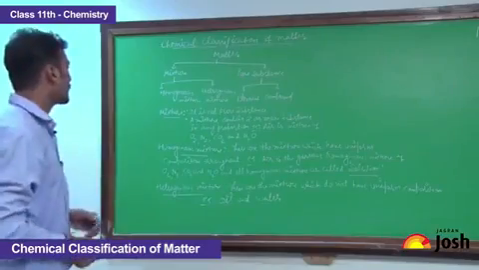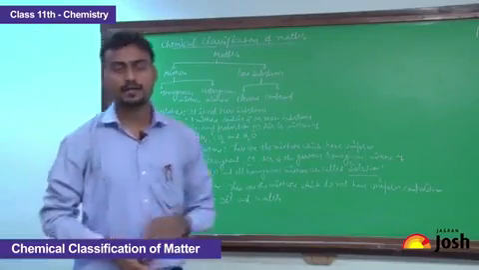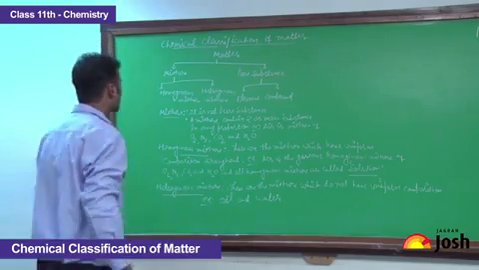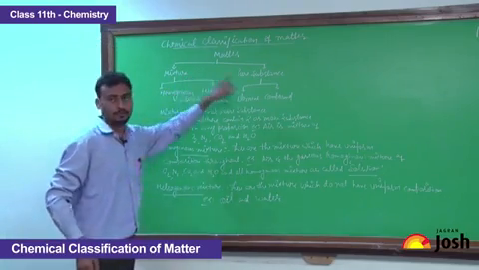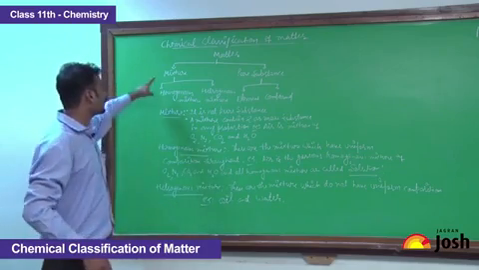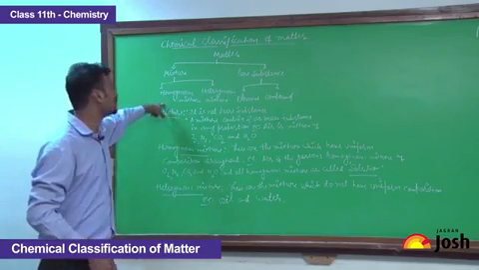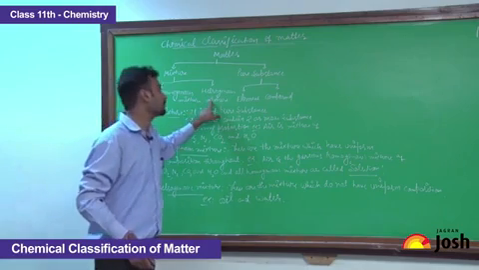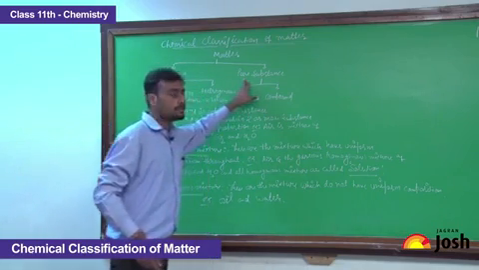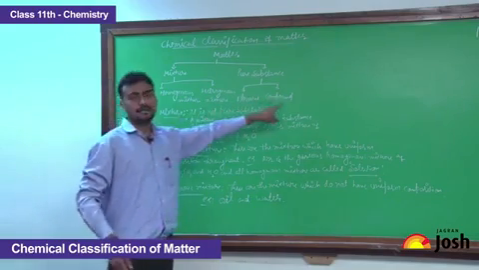We are going to start the chemical classification of matter. Matter is subdivided into two parts, that is a mixture and the pure substance. While the mixture is divided into two parts, that is homogeneous mixture and the heterogeneous mixture, the pure substance is also subdivided into two parts, that is element and the compound.